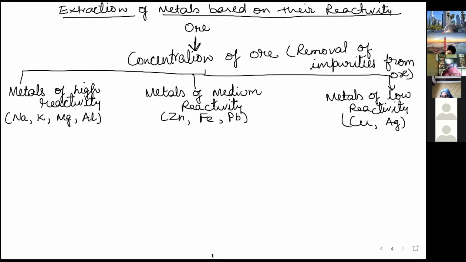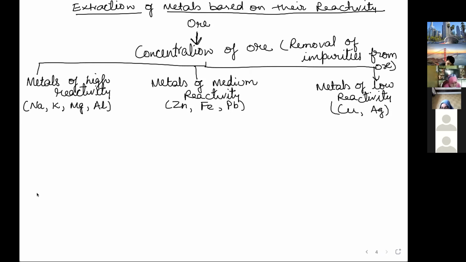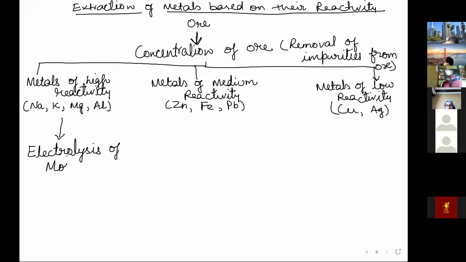Okay, so I already told you metals of high reactivity usually exist in the form of oxides only. So what we have to do, because they have greater affinity with oxygen, to remove oxygen you cannot use simple reduction reaction. A reducing agent will not work. So what we do is electrolysis. Electrolysis of molten ore. And then you get pure metal.